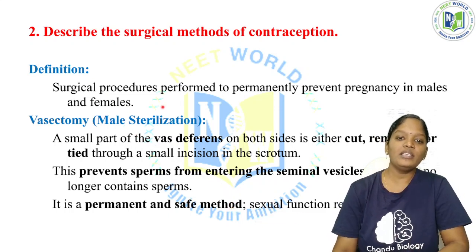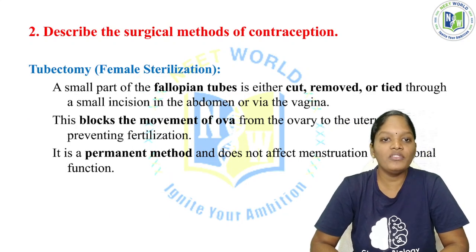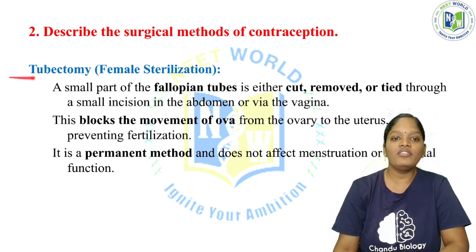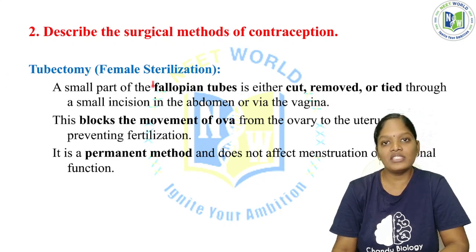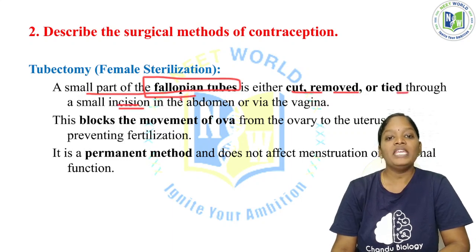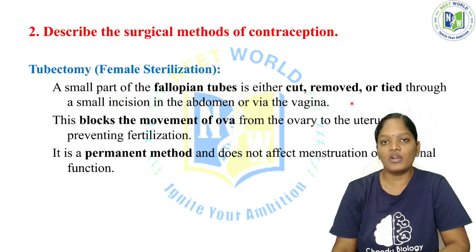Another important sterilization is female sterilization, technically called tubectomy. In the vasectomy, a small part of the vas deferens is cut, tied, or removed. But in tubectomy, a small part of the fallopian tubes is cut, removed, or tied through a small incision in the abdomen or via the vagina. In males it is via the scrotum; here it is via the vagina.